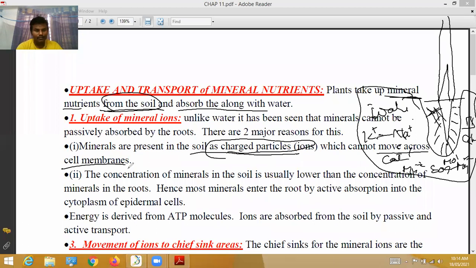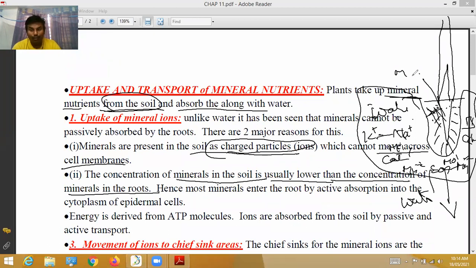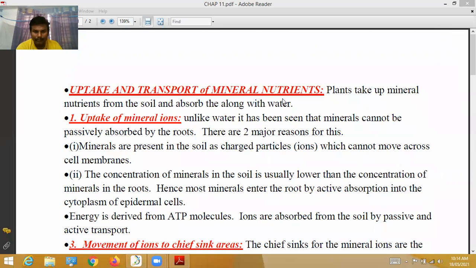The concentration of mineral ions in the soil is usually lower than the concentration of minerals in the roots. In the soil, the mineral concentration is lower and the water concentration is more. In the root cells, the mineral concentration is more and the water concentration is less.